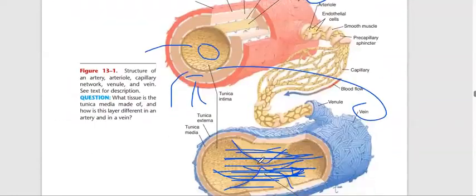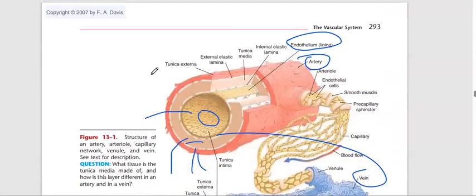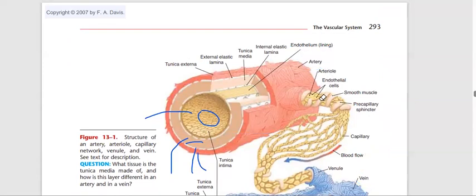Okay, so this is the diagram of arteries and veins. You have to draw the diagram, then only will you be able to understand very clearly. So let's see some names here. This is the artery, the whole artery. This is a small artery, an arteriole.